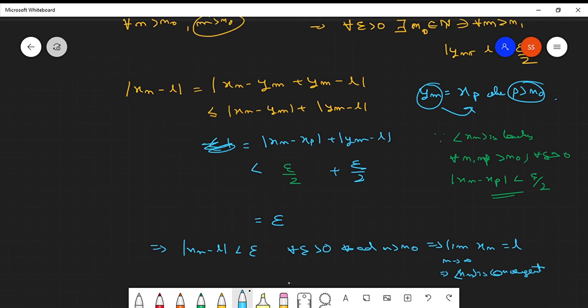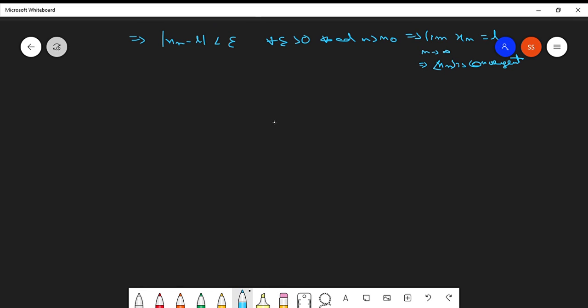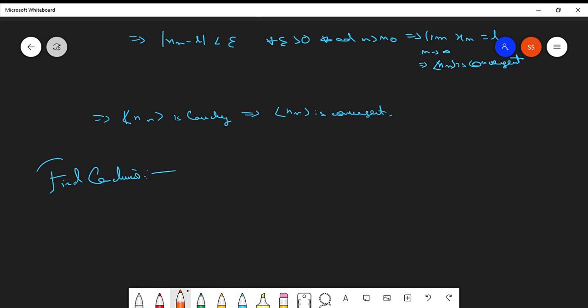So what we proved is that if the sequence xn is Cauchy, then xn is convergent. So from all the three statements, what do we finally conclude? The final conclusion is the fourth statement: if a sequence is Cauchy, it is convergent, and the converse.